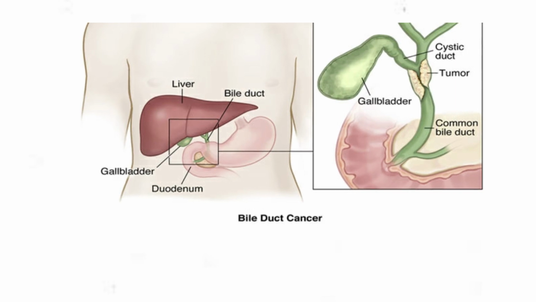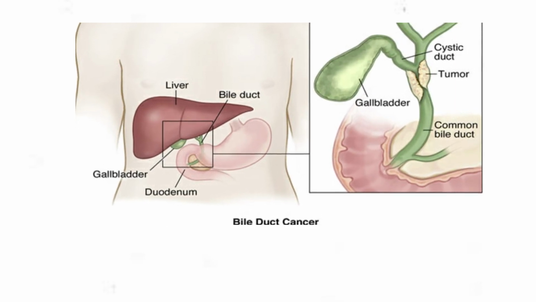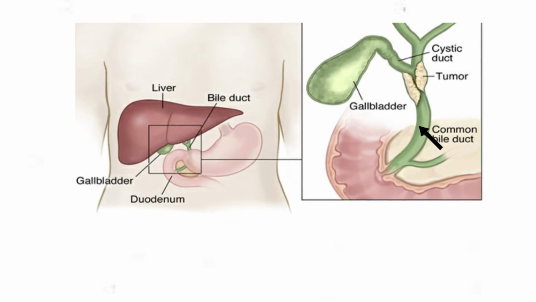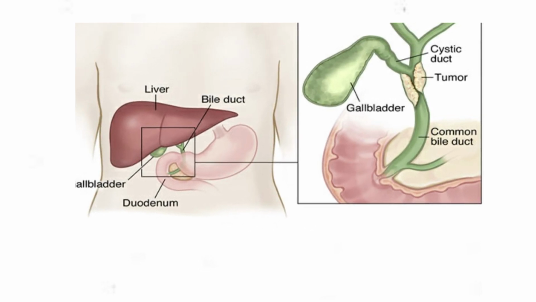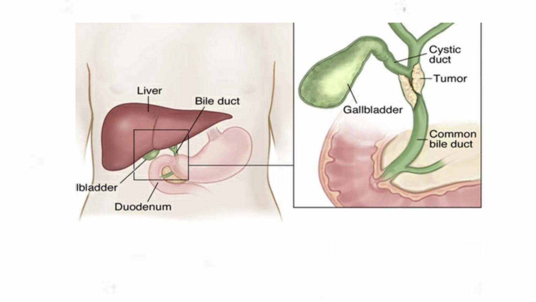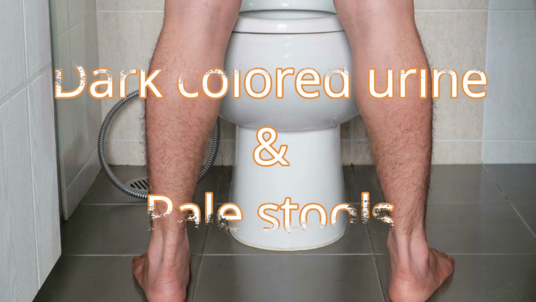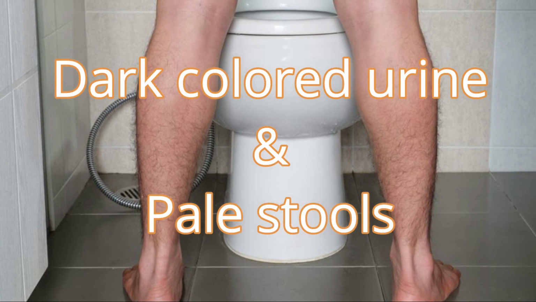And the last one is when there is obstruction or restriction in the flow of the bile in the tiny bile ducts. That may be due to stones or cancers or worms or inflammation in the pancreas causing pancreatitis. Besides yellowish eyes and skin, dark colored urine and pale stools may accompany the jaundice.